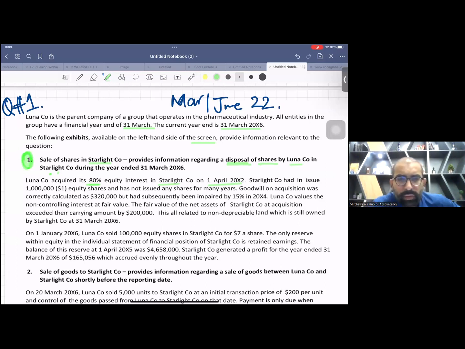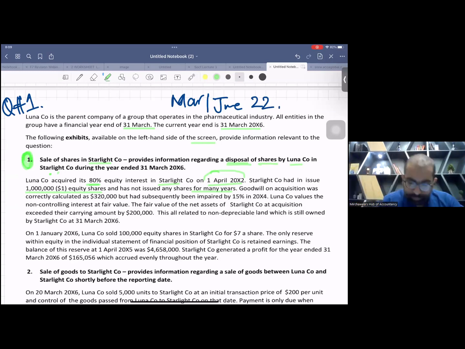Okay, thank you. So we acquired this subsidiary almost 4 years back, on 1st April X2. Do remember this date. Starlight Company had issued 1 million equity shares and has not issued any shares for many years. That means originally this subsidiary issued 1 million shares and we acquired 80%, so we had 800,000 shares. And there has been no change in holding for many years.